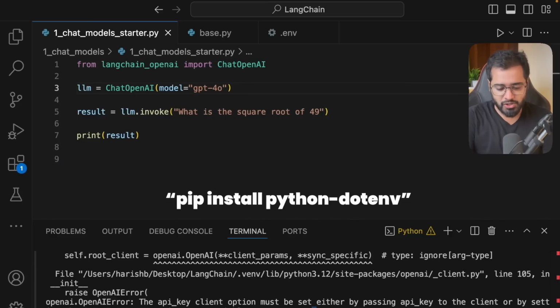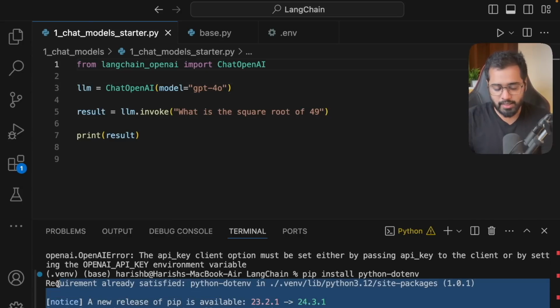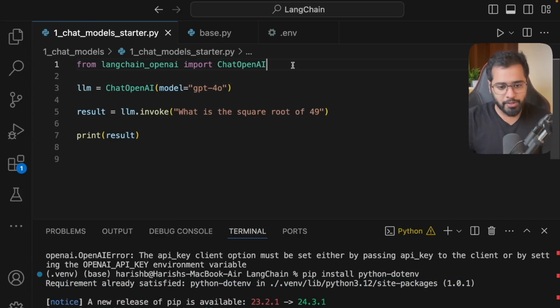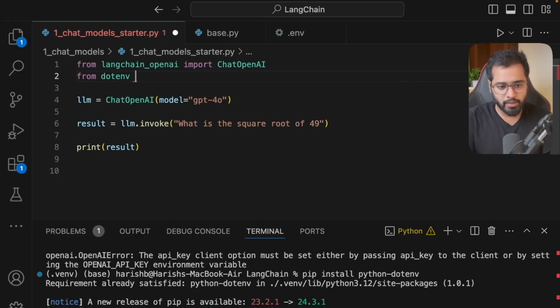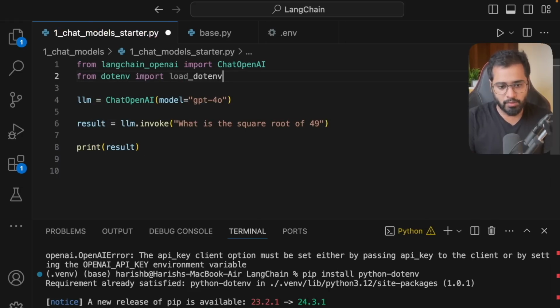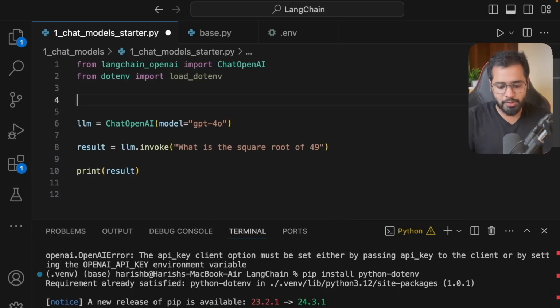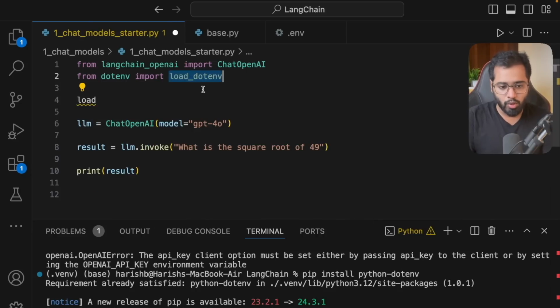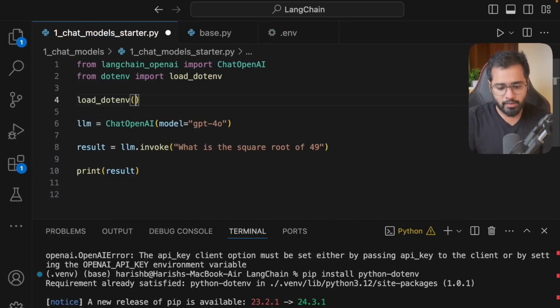The name of the package is pip install python-dotenv. Okay, it looks like it's been installed. So I'm going to come up here and say from dotenv import load_dotenv. This is the library and this is what we want to import. This is going to be a method. To make the contents of the env file available inside of this file, all that we have to do is call this particular method. All right, perfect. That's pretty much it.